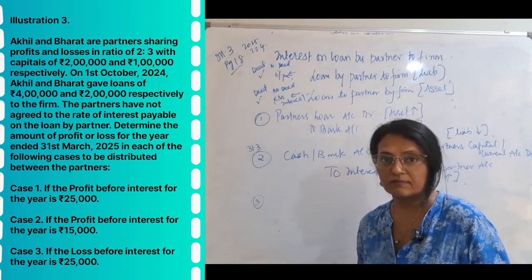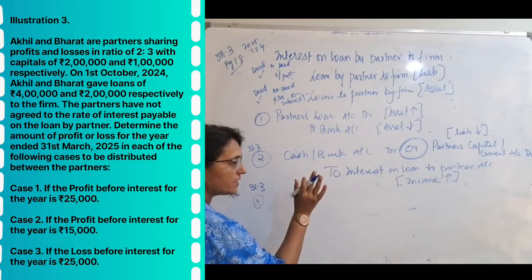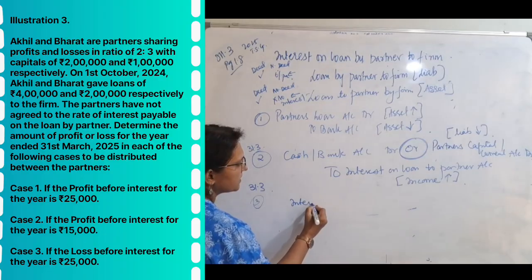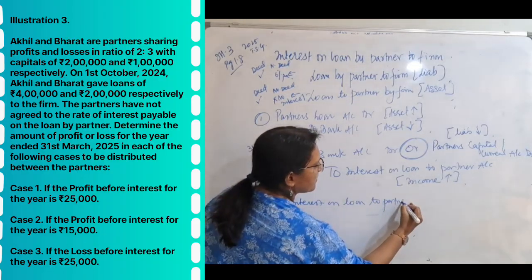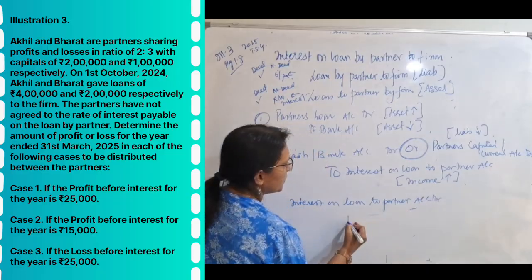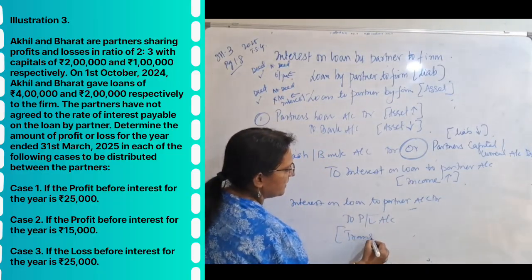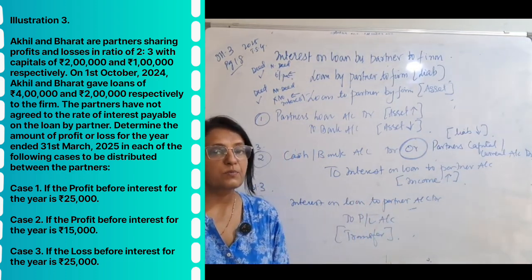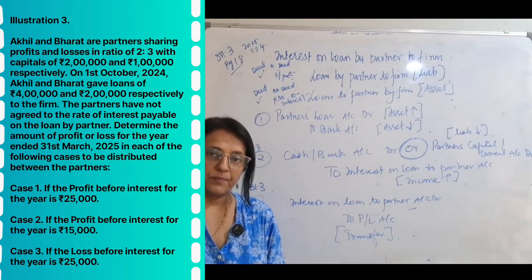Last one is again you're transferring this. Where will you transfer? On 31st March? Obviously this is a transfer entry, to profit and loss. Now you're transferring it to profit and loss. It is an income. So interest on loan to partner account debit to profit and loss account. This being a transfer entry. So you got to know the difference between loan by firm to a partner and loan by partner to the firm. Okay?